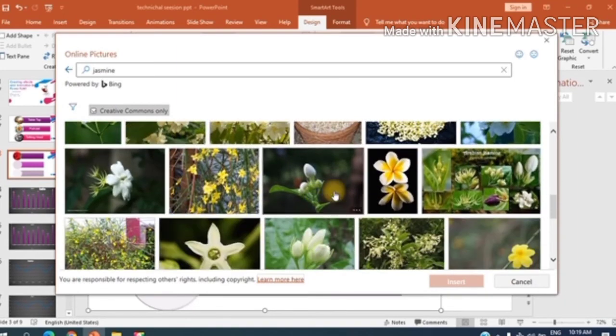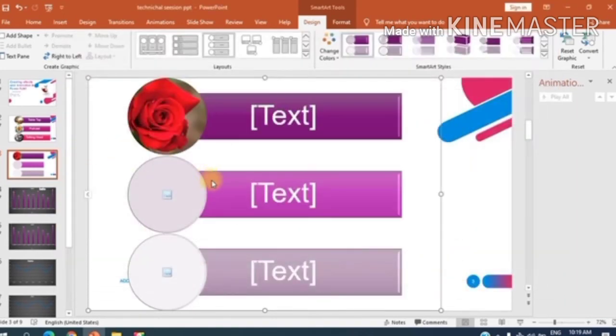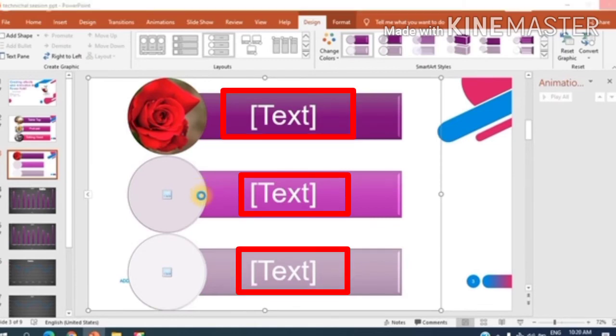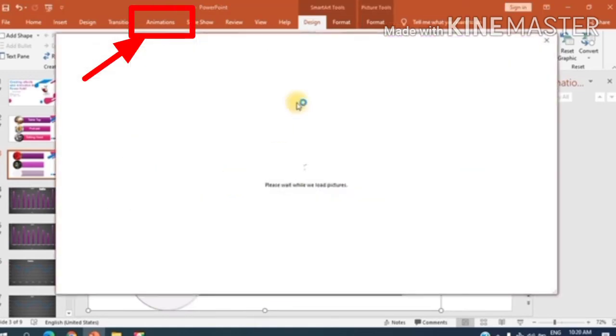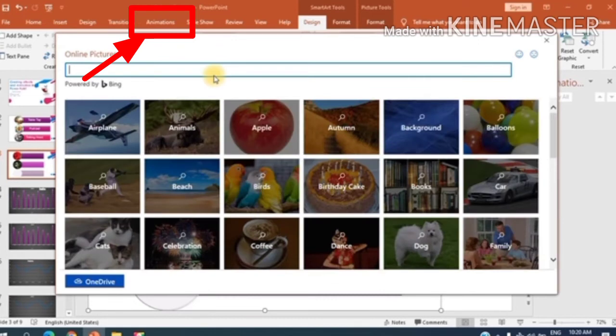If you want to give animation to the text, you can do it also. Just select the text and then go to the animation tab and apply any of the animations.